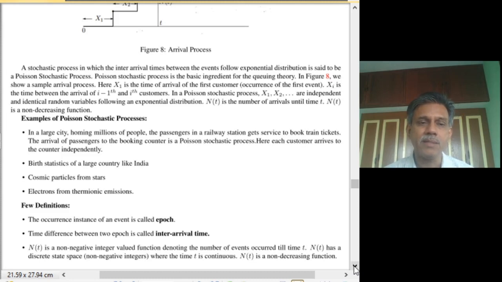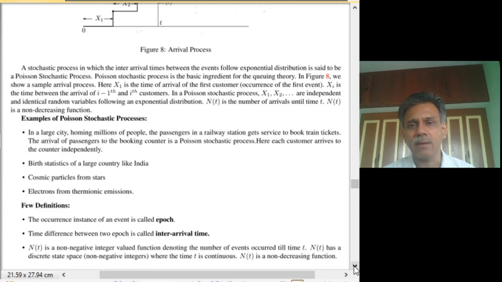some other utility bills. Then in all these formations of a queue, people come to those places from different parts of that city. So essentially the population which can give rise to the customers is very large.